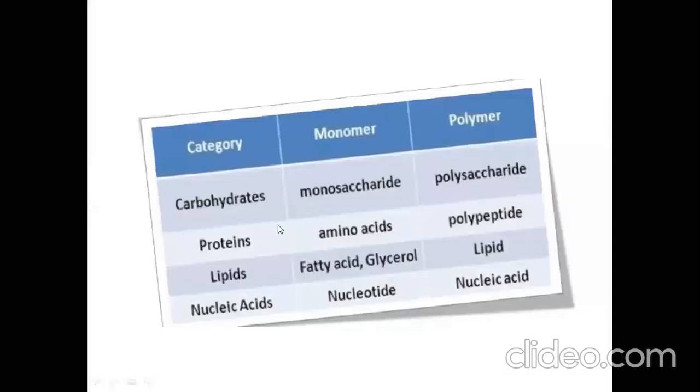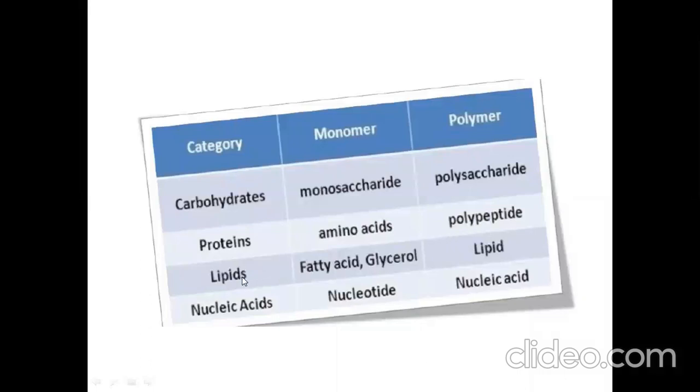Okay. And this is the summary of the lectures. Carbohydrate consists of monosaccharide; the monomer is monosaccharide, and monomers will form polysaccharide. Monomers will form disaccharide. Protein consists of amino acids that will form polypeptide. Polypeptide is a long chain of amino acids, okay? And when that polypeptide becomes functional, it is doing a specific work in your cell, we call that protein. Lipids consist of fatty acid and glycerol, right? I'm talking about fats. Fats are an example of lipid.